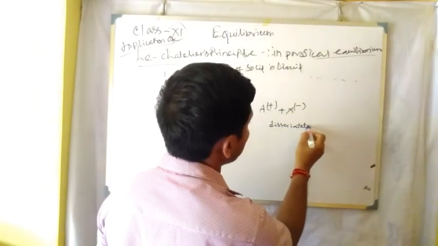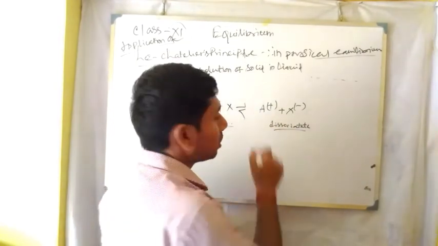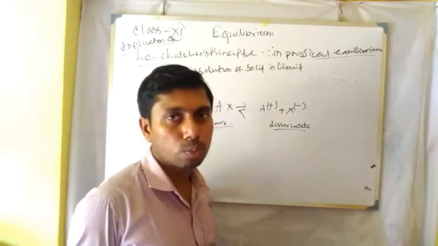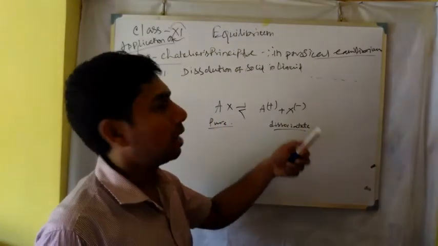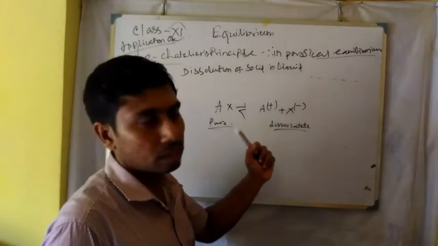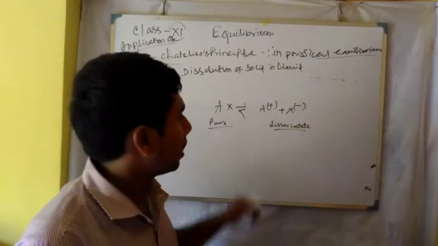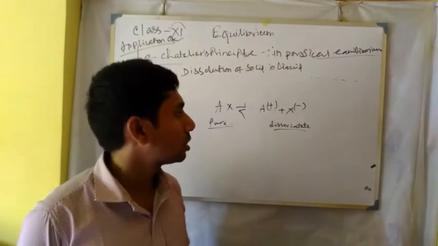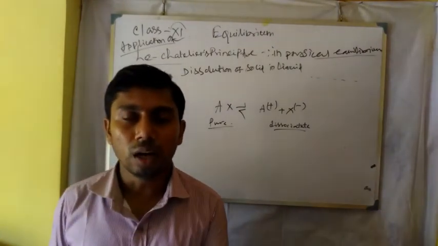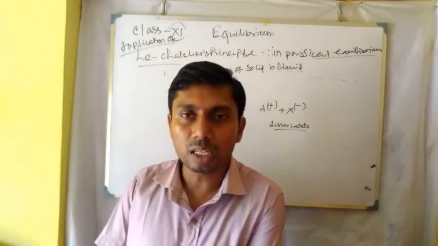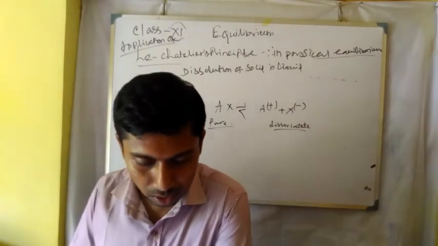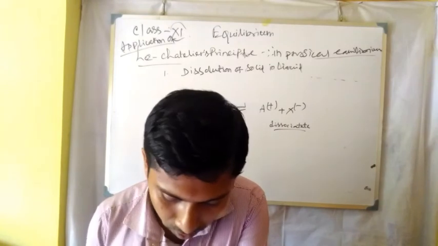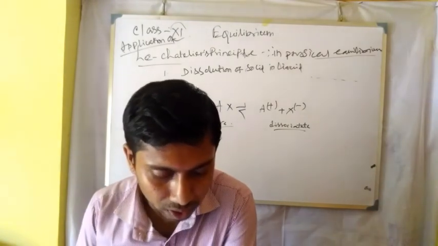So it tells us that both reactions are ongoing. That means at a time AX will dissociate to produce A plus and X minus, and at the same time A plus and X minus will combine to produce AX, and this sign indicates that they are in equilibrium. That is, dissociation of AX equals the combination of A plus and X minus to produce AX. So this is ionic equilibrium.